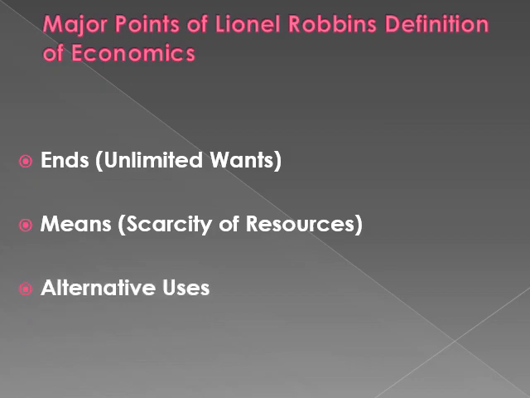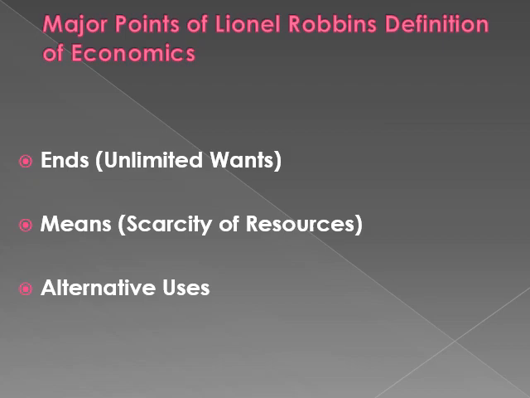The next major point is alternative uses. Now that means the resources have their alternative uses. Actually, means are limited, but their uses are multiple. They can be used for many purposes. For example, let's take the example of land. Now, land can not only be used for agricultural purpose, it can be used for construction of a house, construction of a factory, for the purpose of poultry farm, for the purpose of developing a swimming pool on it. There can be many uses of land, right? Therefore, every resource has its alternative use.